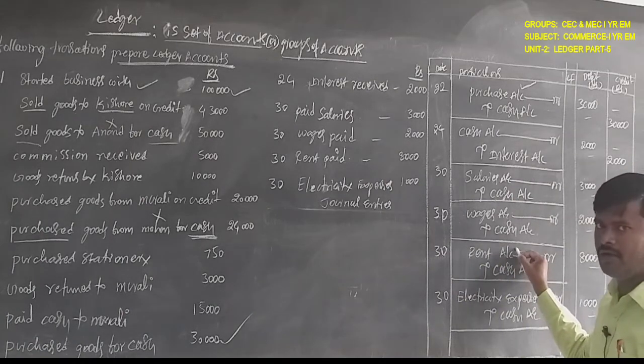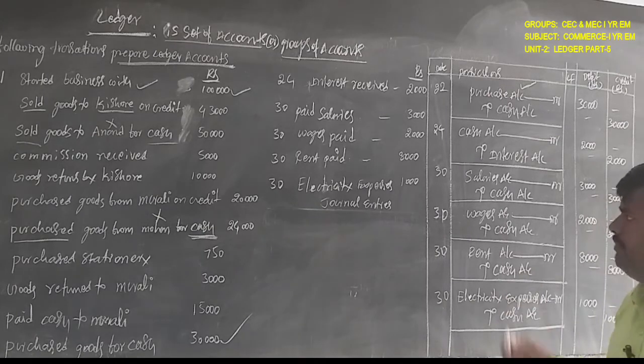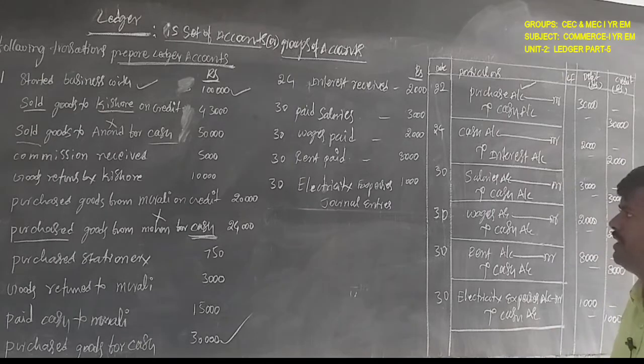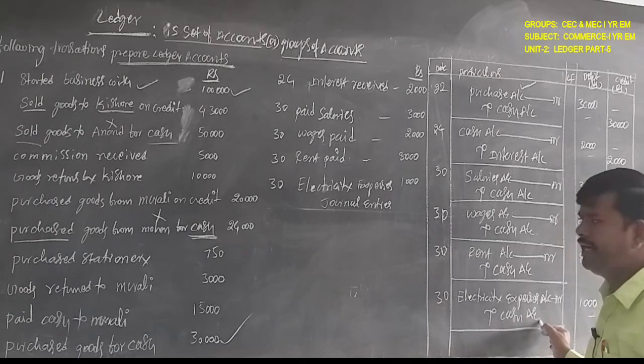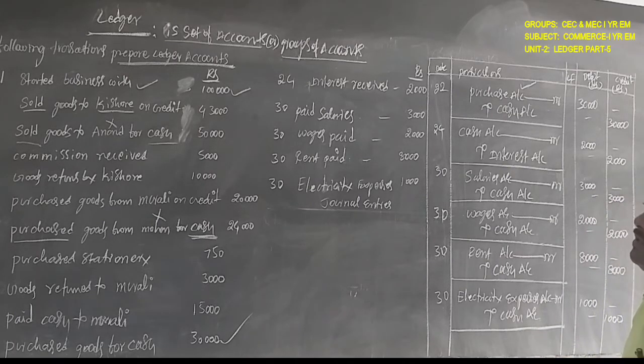Next, rent paid, it is also an expense. Rent as per the nominal account, debit. Cash is as per the real account, what goes out, credit. Next, again 30th, electricity expenses as per the nominal account, all expenses and losses, debit. Cash account will be credited as per the real account. These are the entries as per this problem.